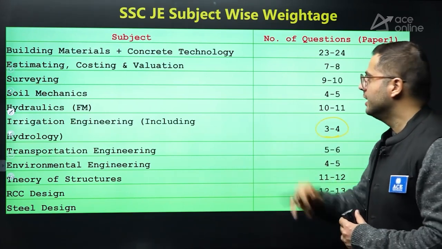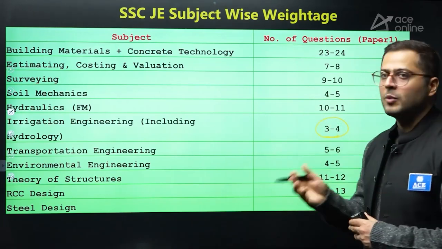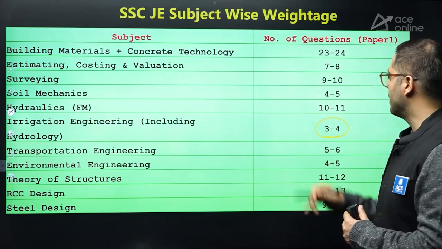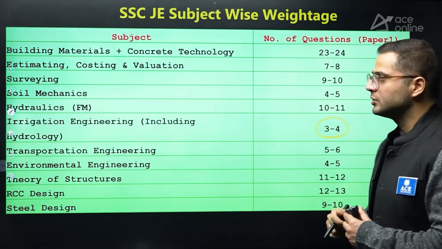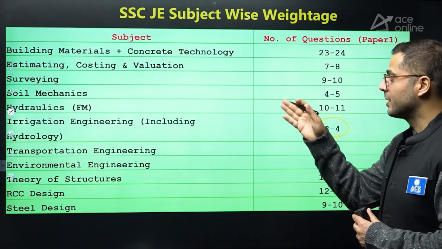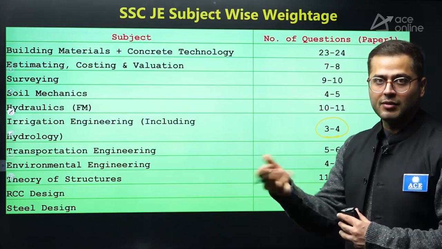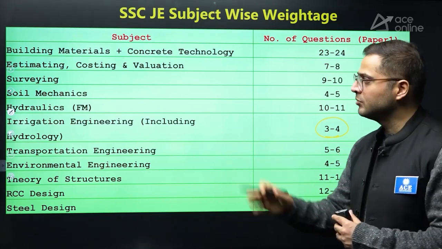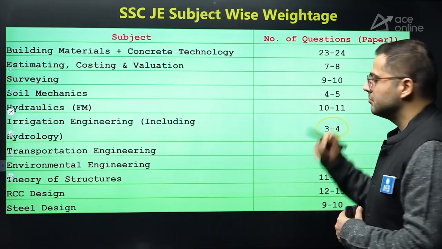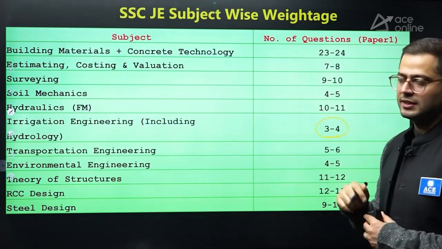After this, you can see that the other topics like building materials and concrete technology, this is very, very important. You can see 20 to 24 questions can be asked, 23 to 24 questions. After that, estimation, costing and valuation, 7 to 8 questions. Surveying, 9 to 10 questions they will be asking. After that, soil mechanics, 4 to 5 questions have been asked. Surprisingly only 4 to 5 questions, but in other examinations like state level junior engineer exams, state level assistant engineer exams, soil mechanics is asked a lot. But in SSC JE, historically it has been seen that very less questions are being asked. So it's very surprising that SSC JE is asking very less questions in soil mechanics.